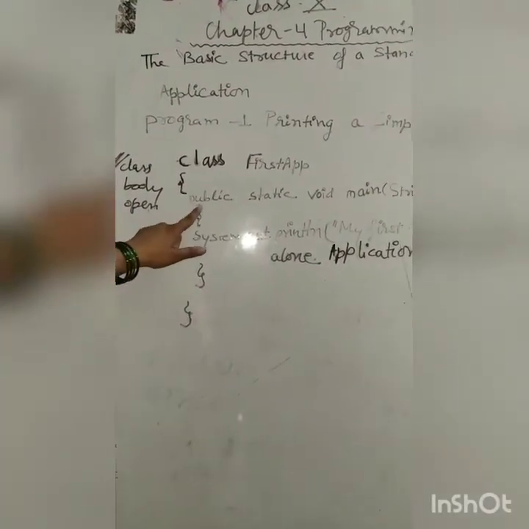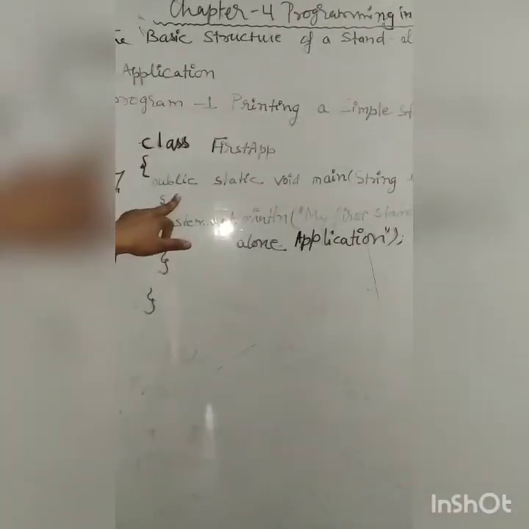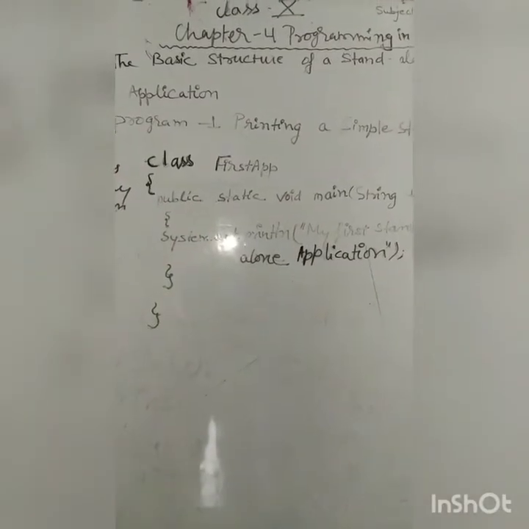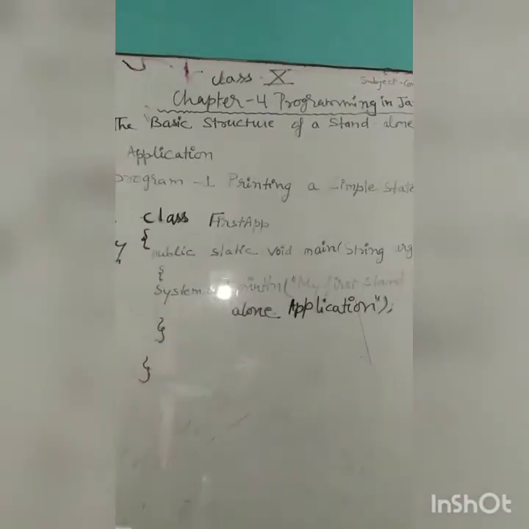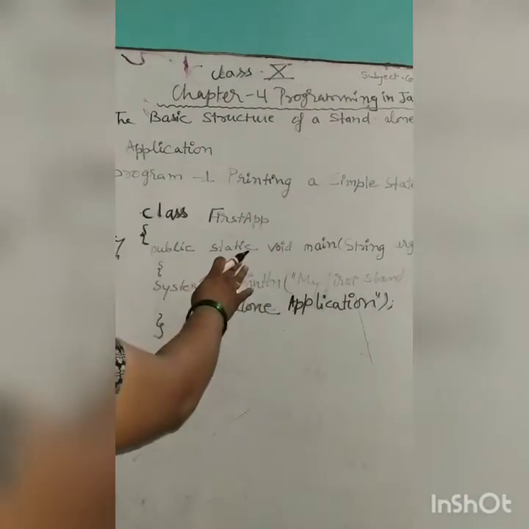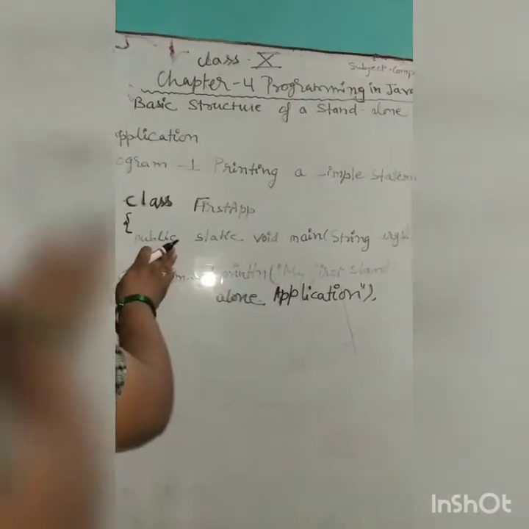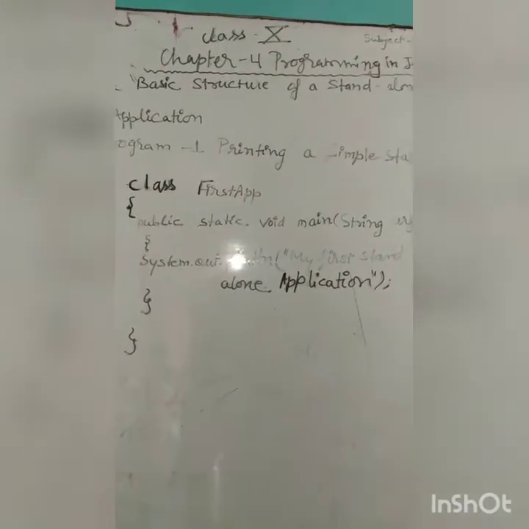Then in the curly braces, public static void main. What is public? Public is an access specifier. That means this main method is accessed by each and every class of every package.